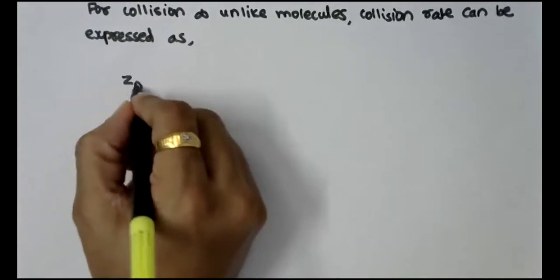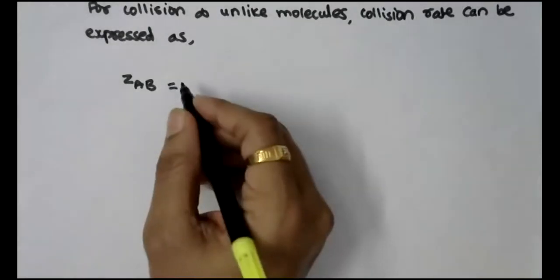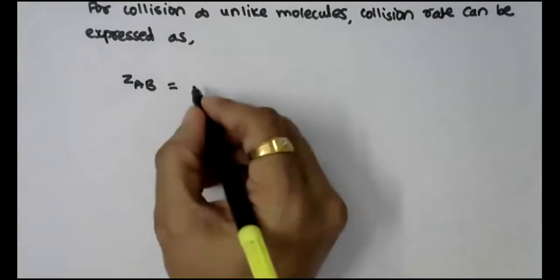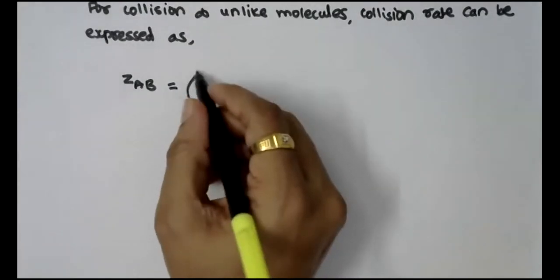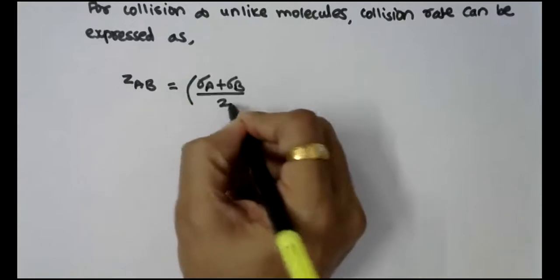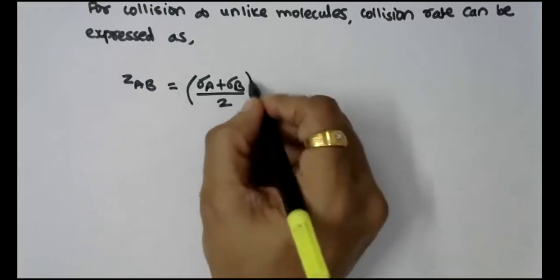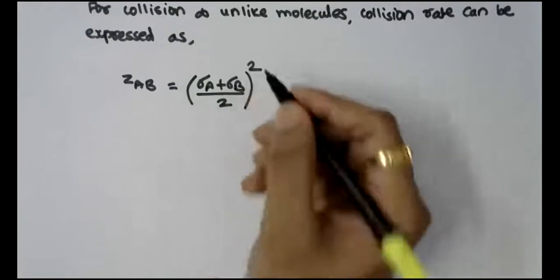See, in the earlier case there was only one type of molecule A, and two molecules of A were colliding. Now there is a collision between A and B. Therefore, this sigma A square in the earlier case is now replaced by sigma A plus sigma B, that is the diameter of molecule A plus the diameter of molecule B, divided by 2, squared.